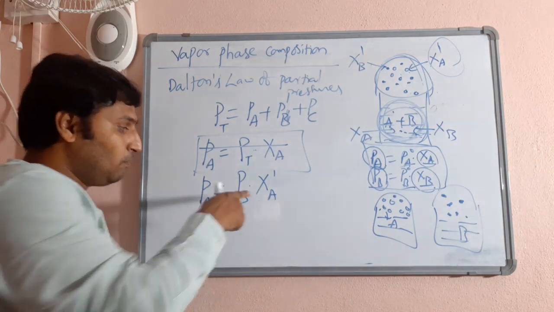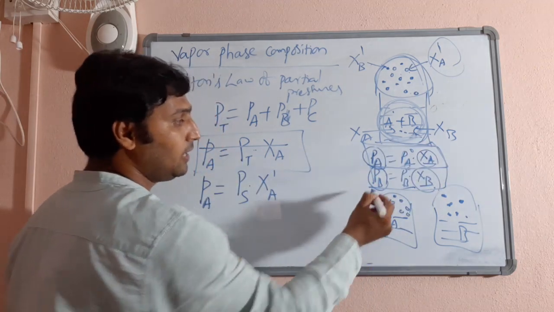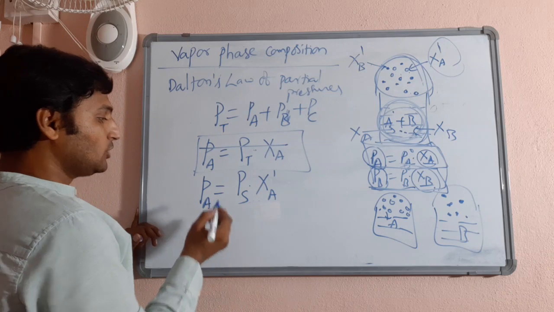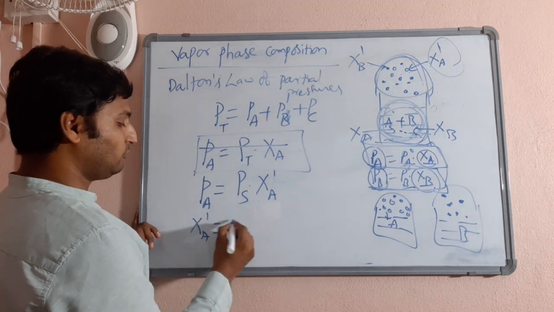Now what do you need? The mole fraction of that component, because PA you can get from this formula, PB you can get from this formula. So if you want mole fraction of A in its vapor phase, you have to do